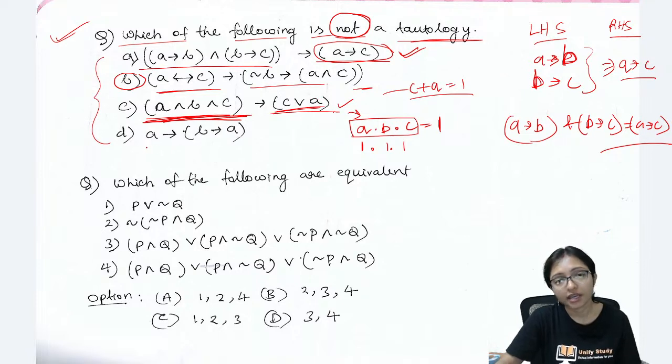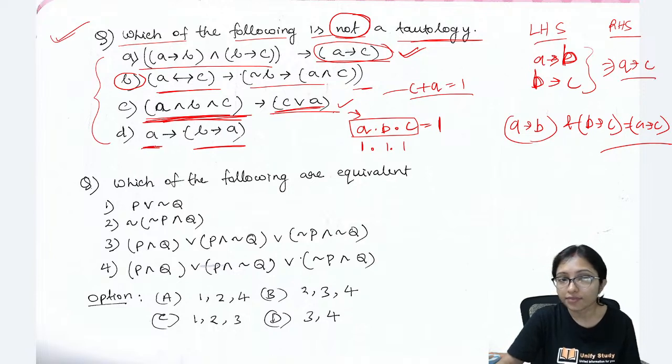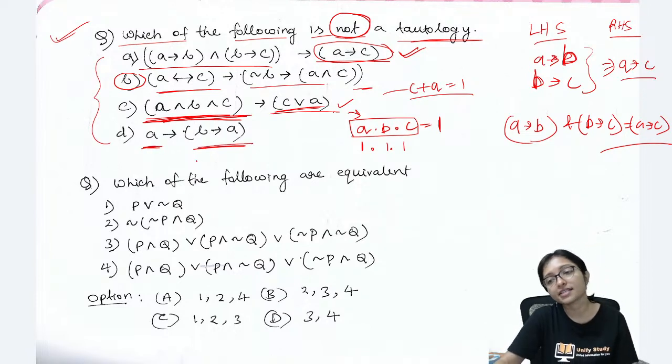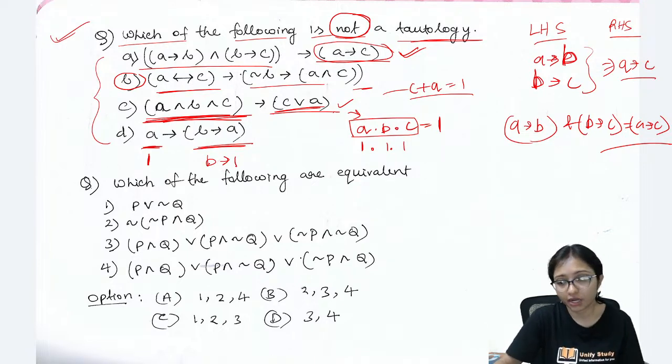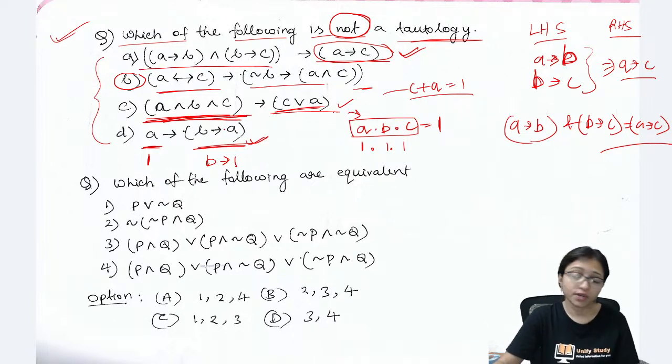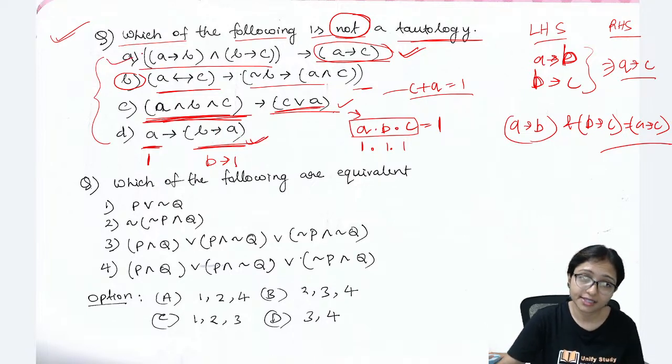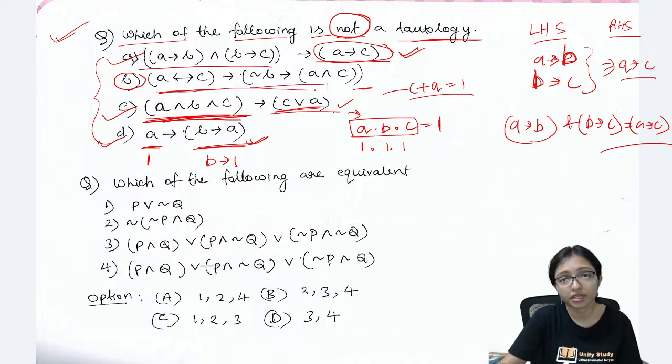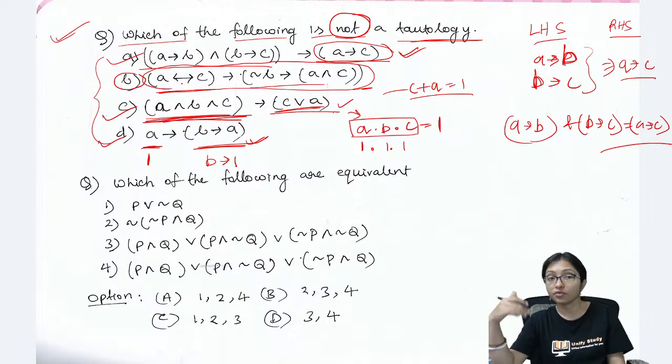Now think, A implies B implies A. If A is true, then B implies A is true, because when A is 1, B implies 1 will be 1. So it will also be a tautology. Which one is not a tautology? I can see this is a tautology, this is a tautology, this is a tautology, so definitely the remaining one is not a tautology. This is one way you can think.